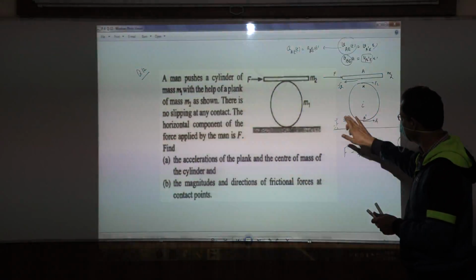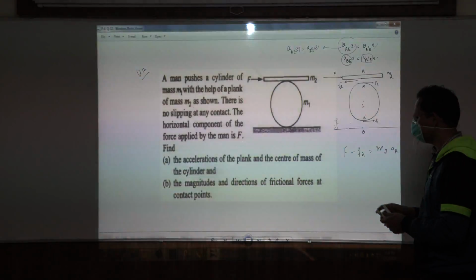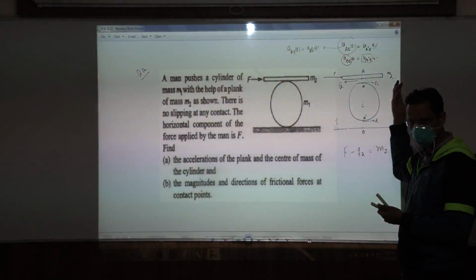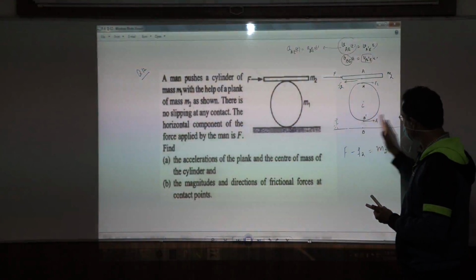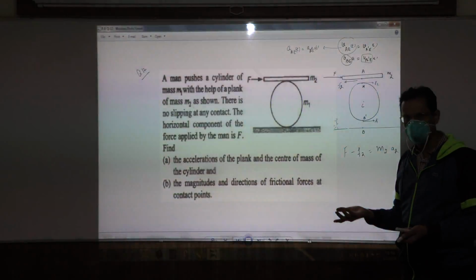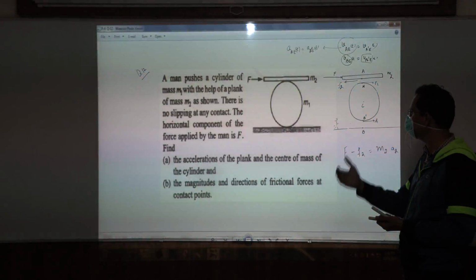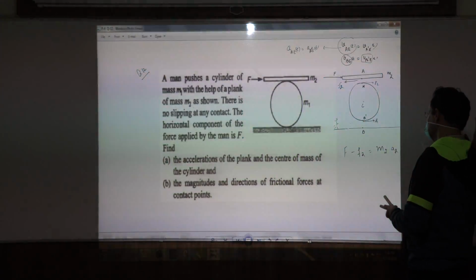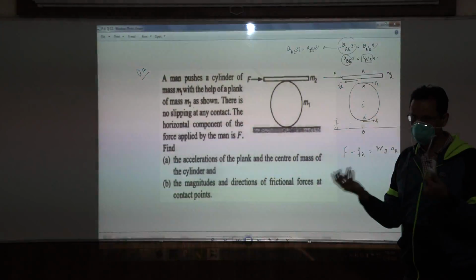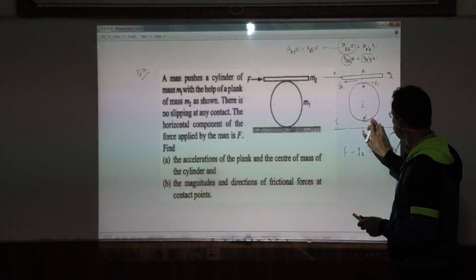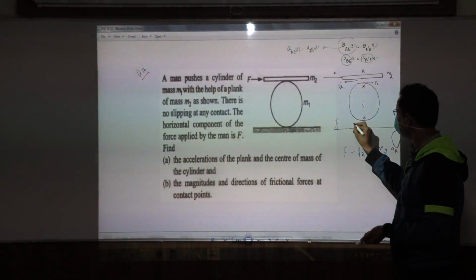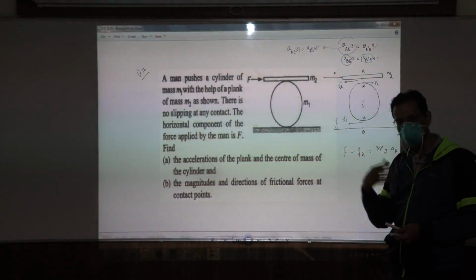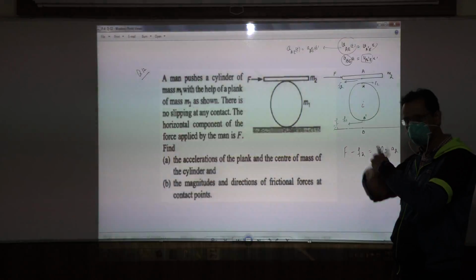Okay, now the interesting bit comes. I told you just now that no matter howsoever you show the frictional force at this contact, we are reasonably sure this frictional force will act like this. Fine. So even if you show it like this, you will still get a correct answer in both magnitude and direction. Means we will be able to make a conclusion from the answer we get whether frictional force is like this or like that. Means we will get an opposite sign for an answer. That is what I mean to say. So let us go by our first choice and take the frictional force at this contact in this way. And then you can satisfy yourself by taking the other direction when you solve it once more.